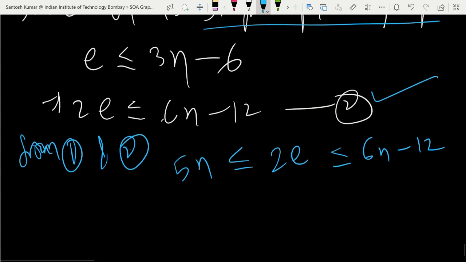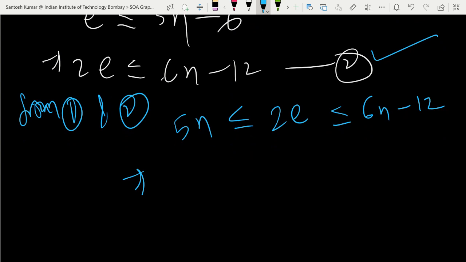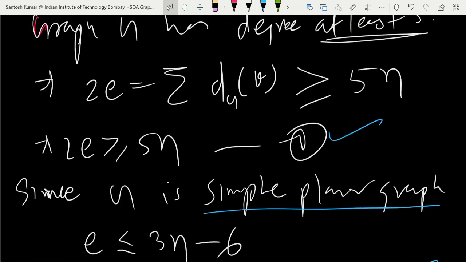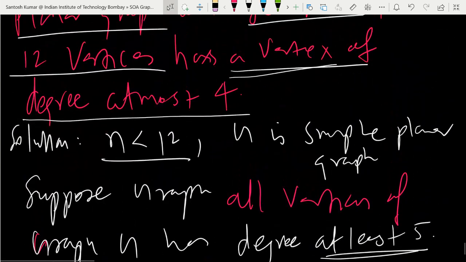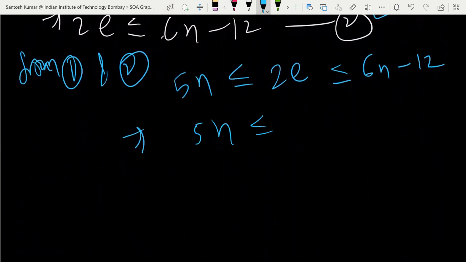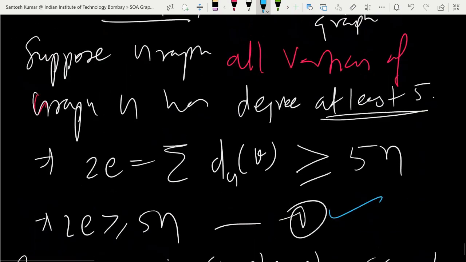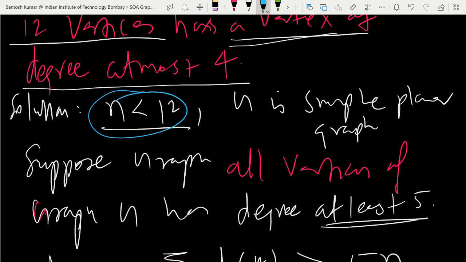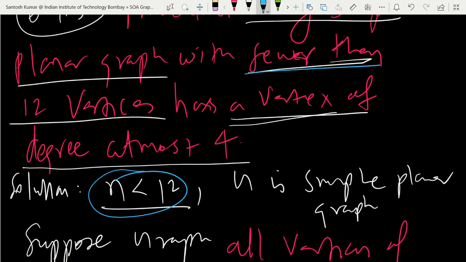Fine. So actually what we want is the contradiction. We were given n is less than 12. So 5n is less than or equal to 6n minus 12. Not less than or equal, just less than? Yes, it is strictly less than. Why? It said fewer than, less than, not equal.